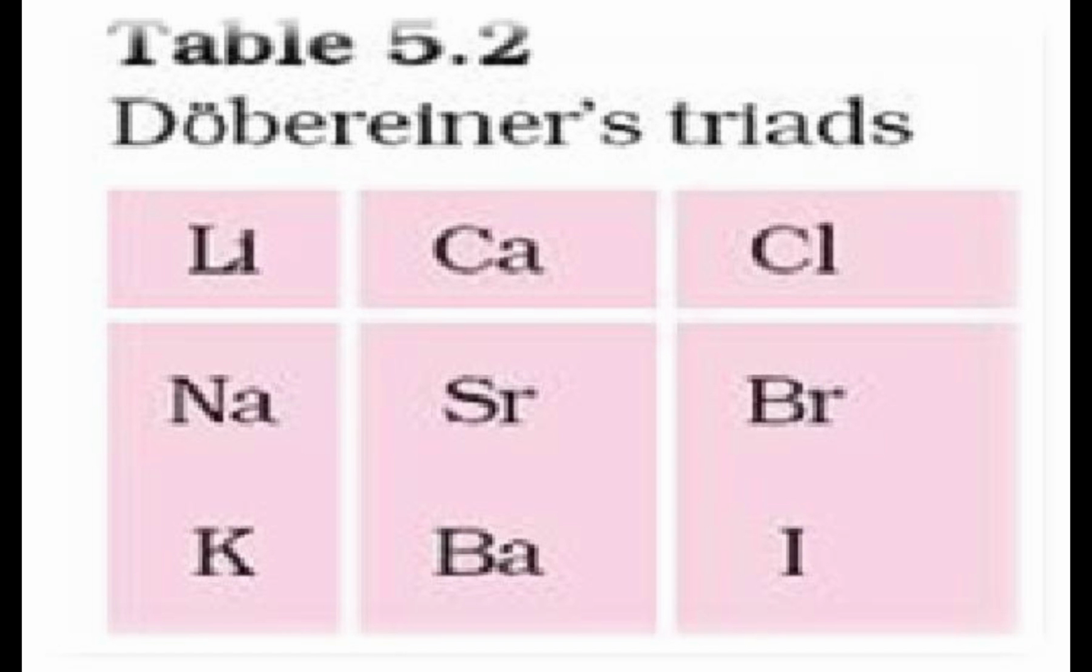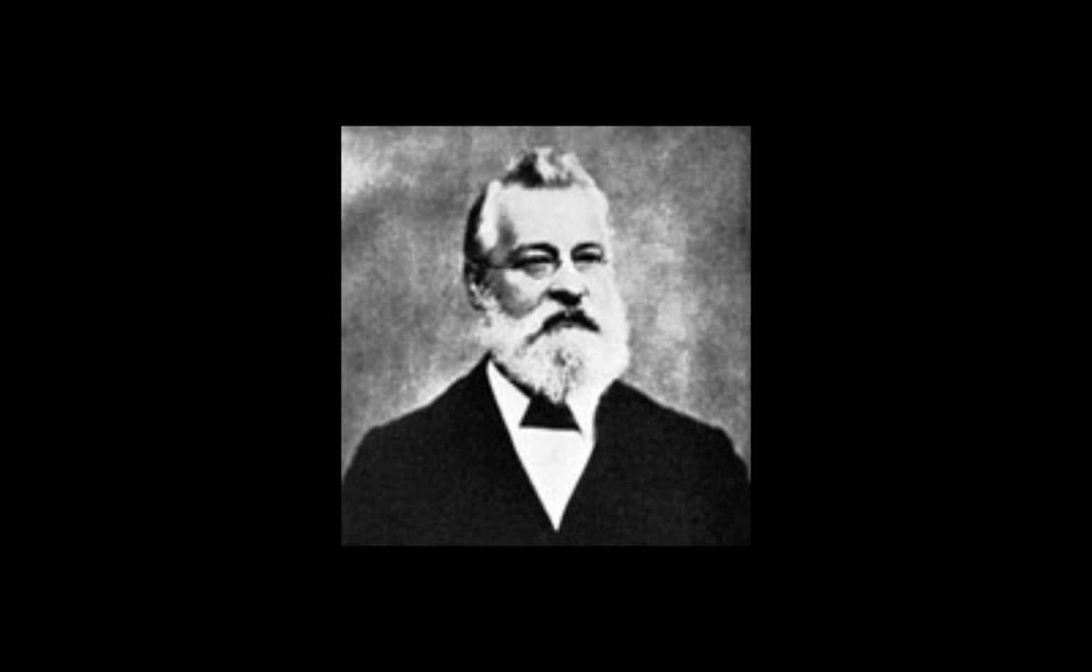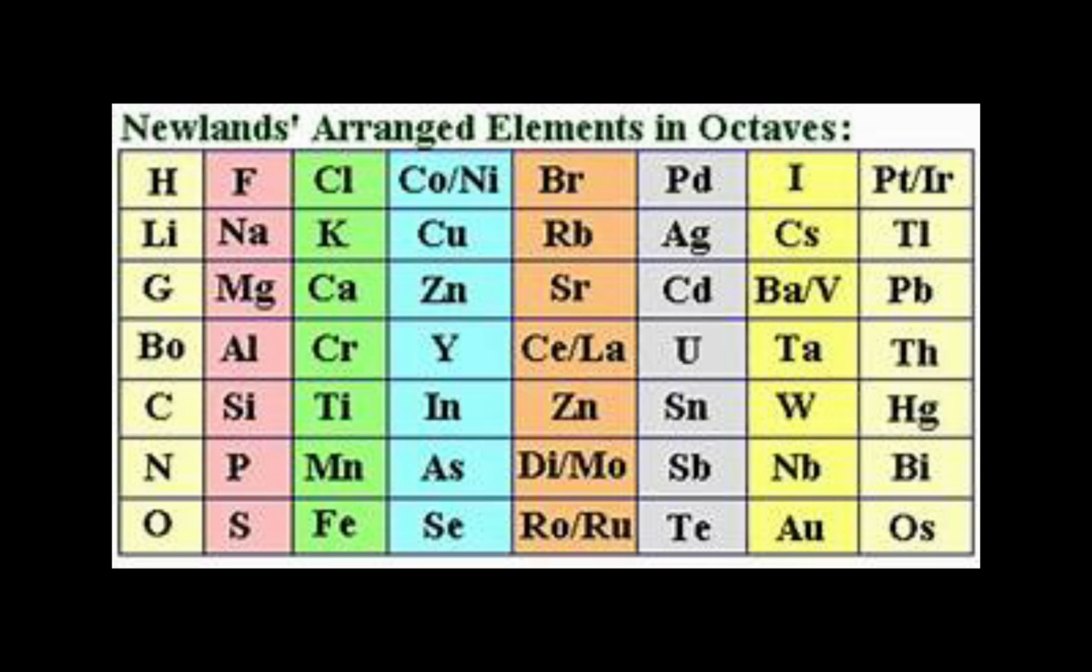The next attempt was done by Newlands. He was a British chemist. You can see that in his improvements, he arranged more than 56 newly discovered elements, and he named it Newlands' octaves. So, why is it called octaves? Newlands compared it with the keys of a piano keyboard. He noticed the keys and arranged the elements accordingly, which is why it is called octaves.